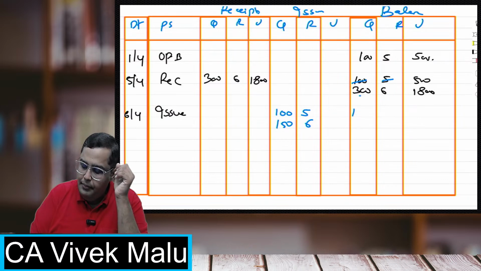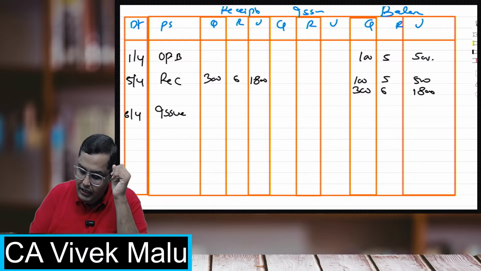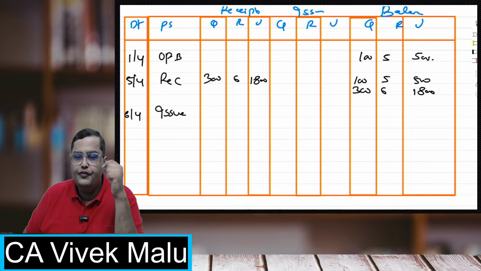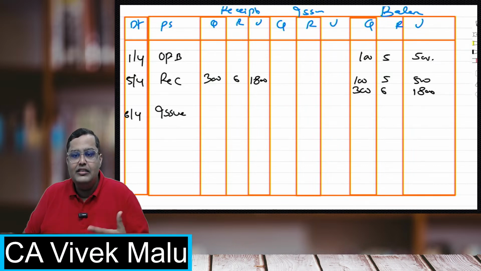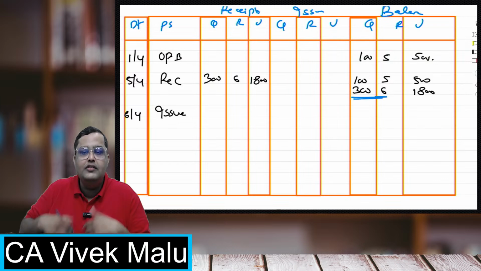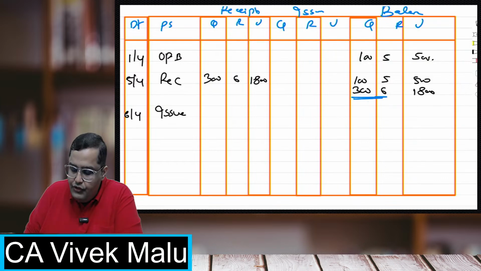Now, students, same thing. If I try to do it with a LIFO system, what will happen? If I have to issue 250 units, LIFO, last in first out, whatever I have purchased last, out of this 300, I'll be issuing 250 units of 6.